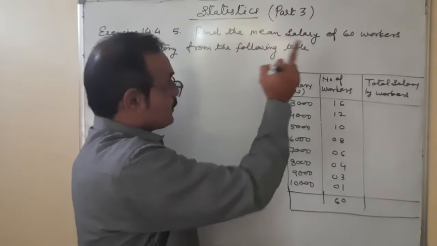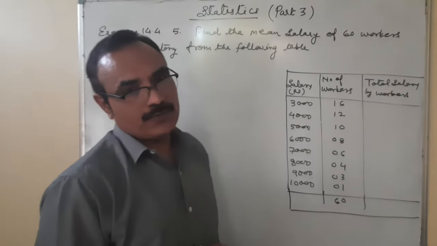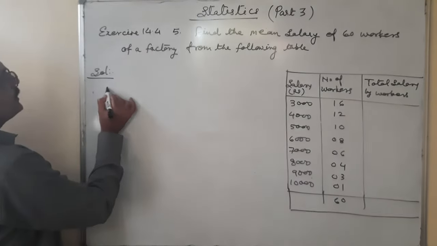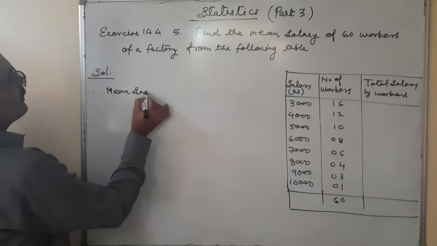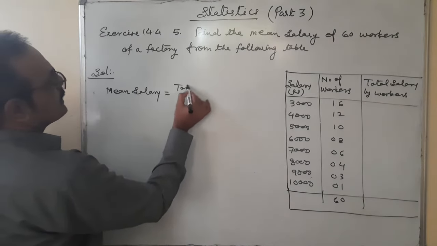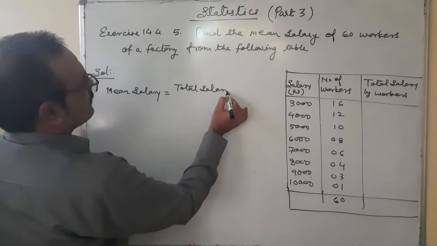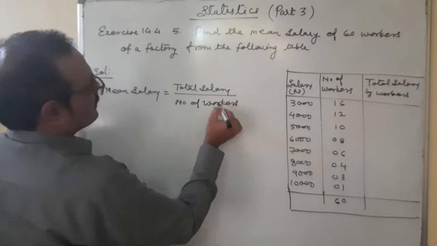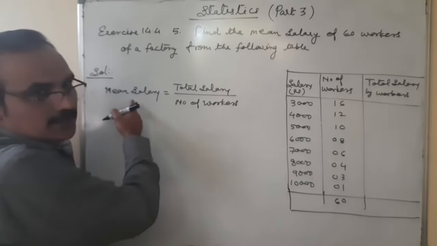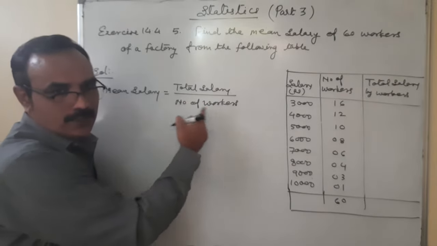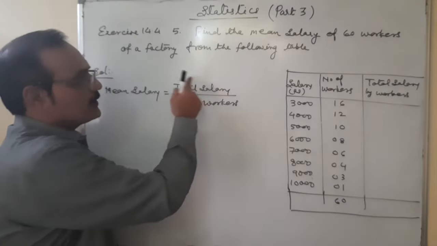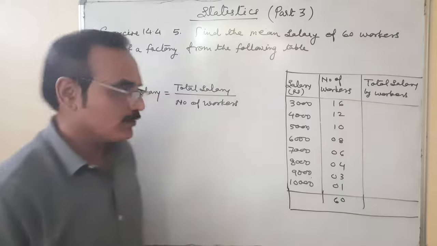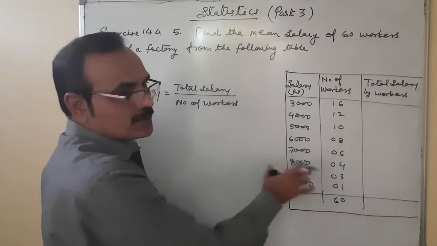Because actually we are going to find the mean salary of the worker. For finding the mean salary, total salary upon number of workers. The formula I am writing here: mean salary is equal to total salary upon number of workers. This is not a different formula, it is the same formula. Mean is equal to sum of observations upon number of observations. Sum of observations means the sum of the salaries of all the workers upon number of workers. Same formula. The formula is not different here. Only the question is given in a different format.